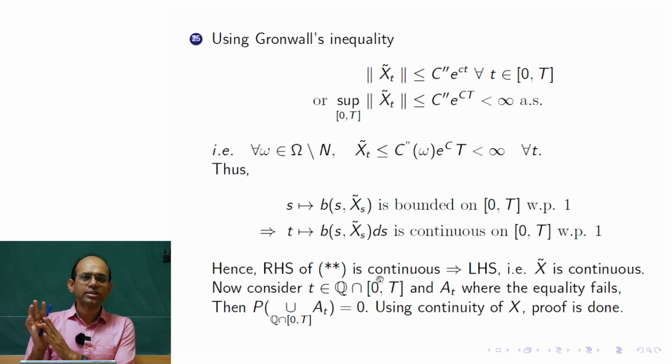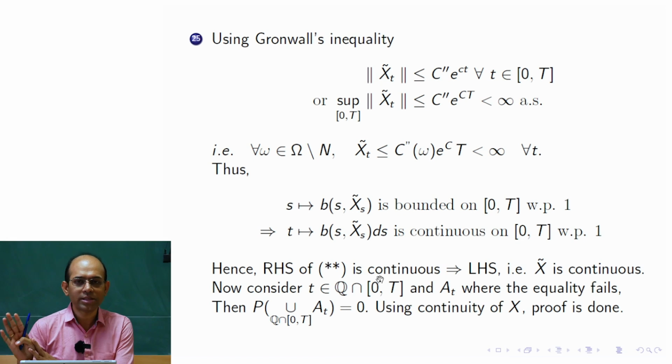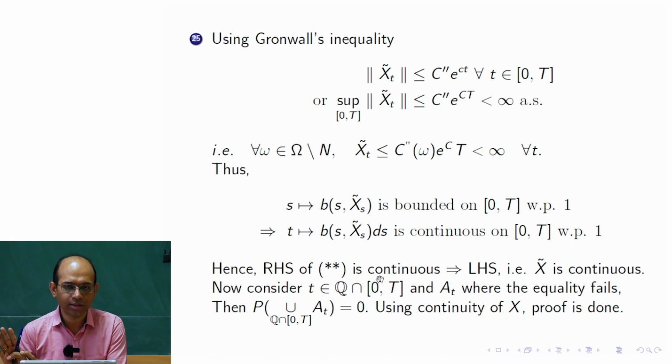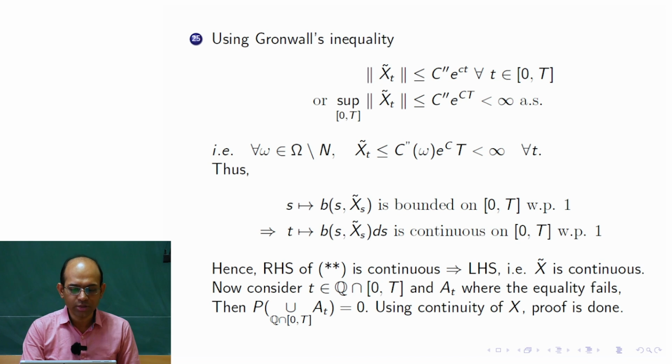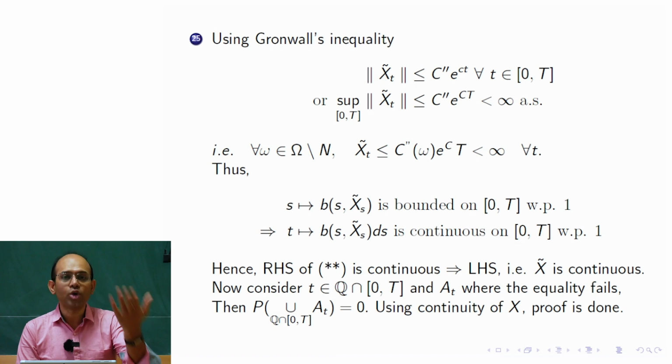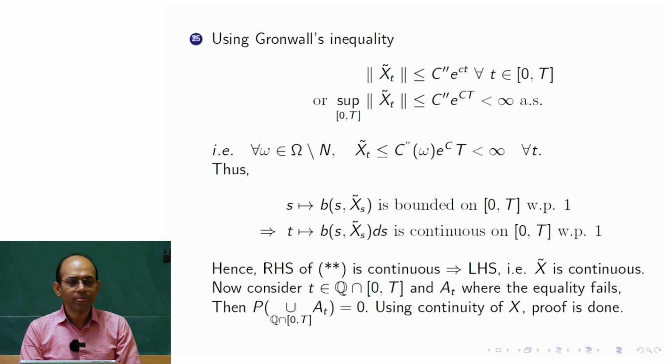That means apart from a zero measure set, for that particular T coming from this countable set, this double star is true. We call that zero measure set AT, such that in the complement of AT, that equation is true.